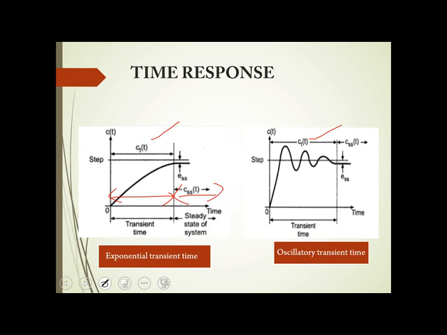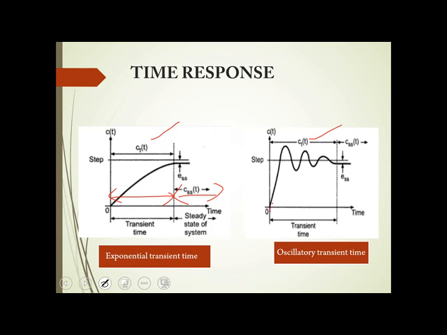Transient response is the time taken, once you apply an input, until it has almost reached its final value. That is called the transient time. Steady state, or steady state time, is once your output has settled down. So I repeat, the transient time is the time taken for the output to reach from the initial value to almost its final value, whereas steady state is the final output of the system.